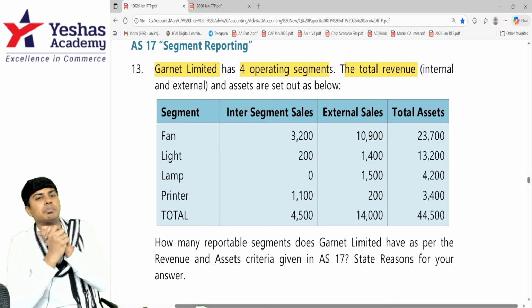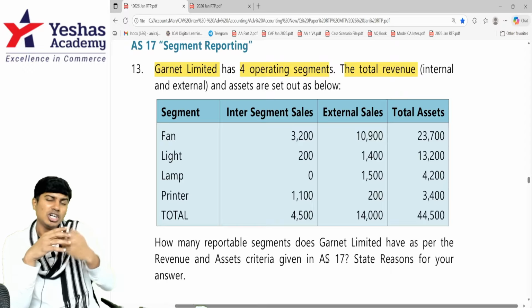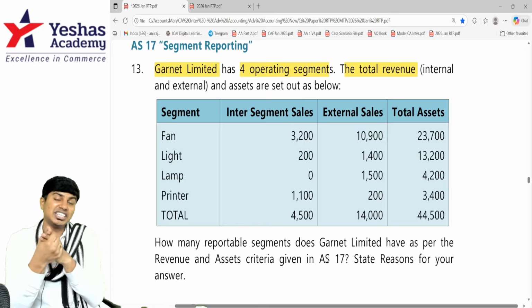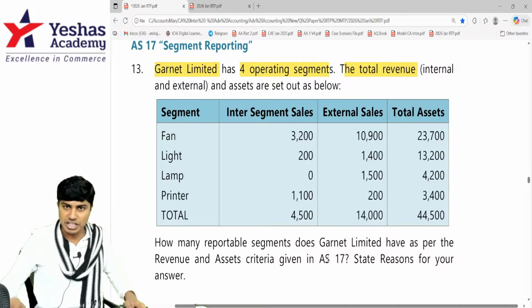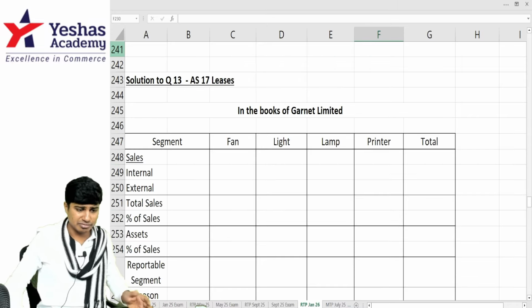If it doesn't come to 75%, then additional segments have to be identified as reportable, such that the total external reportable revenue comes to 75%. Let's check. Help me with the data given in the question.